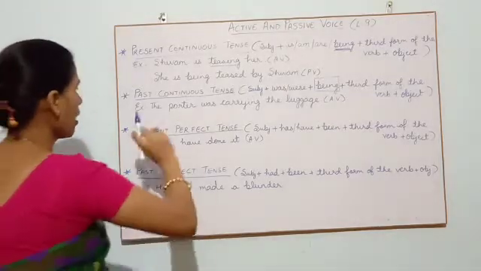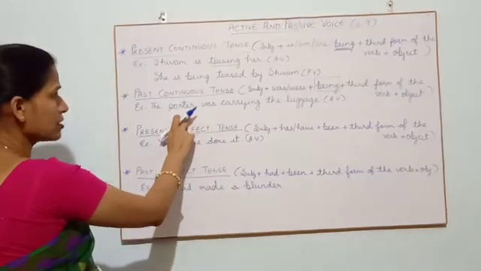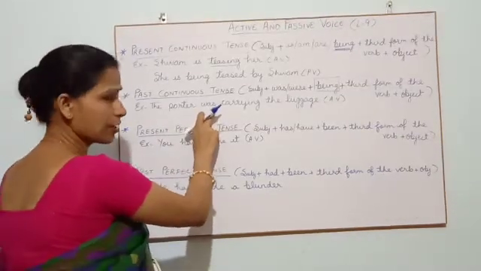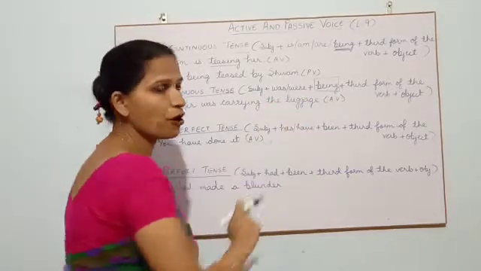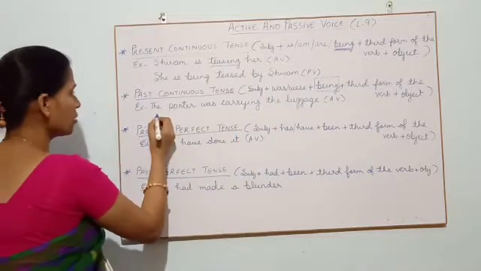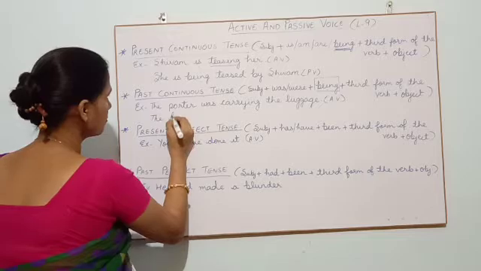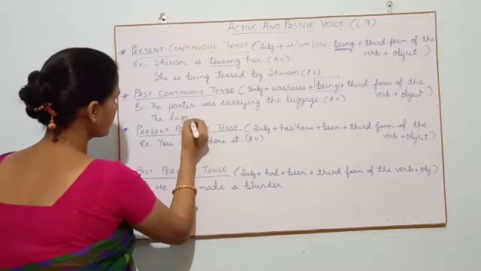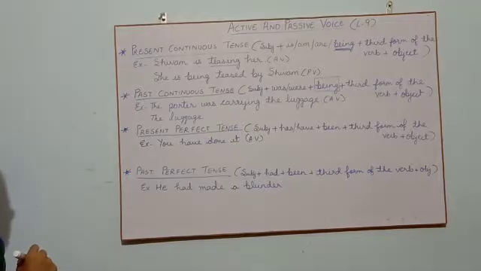For this, let's take these things first. The porter is your subject, was auxiliary verb, carrying main verb, and the luggage is your object. So let's take the object. We know that object will come in the position of subject. The luggage. Then what will we write?